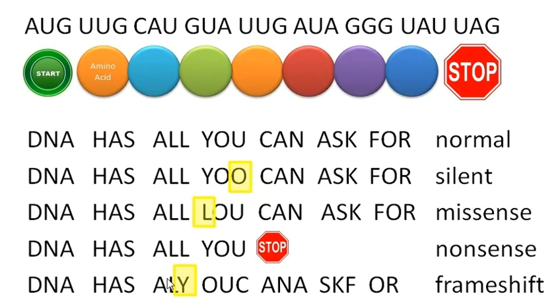In this case, we've changed "all": an L has been deleted, the Y shifts over, so now I have a new series of three letters, and you can see that it doesn't make sense at this point. This is a frame shift mutation, and in the biological case, different amino acids or a stop codon would be inserted. So now I have different "words," but these words just don't make much sense. They cause havoc with the sentence structure, and they typically cause havoc with the resulting protein.